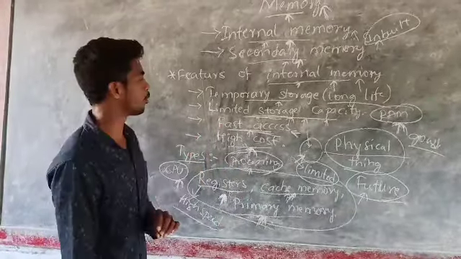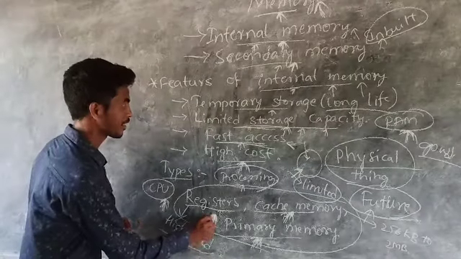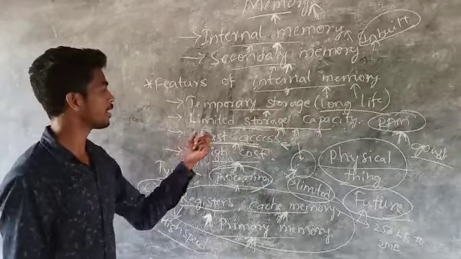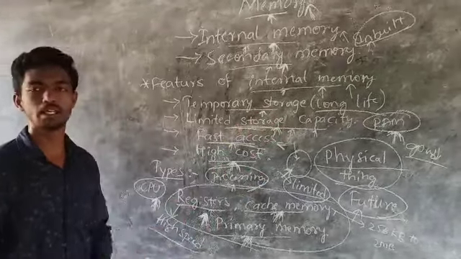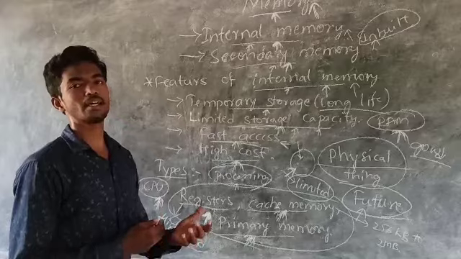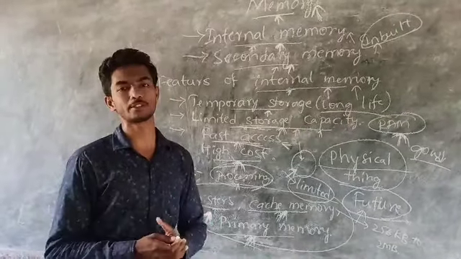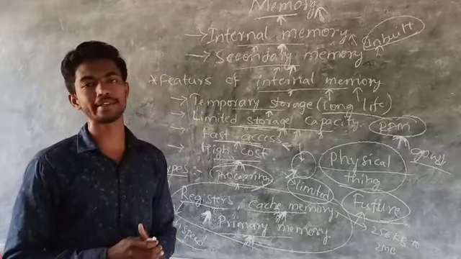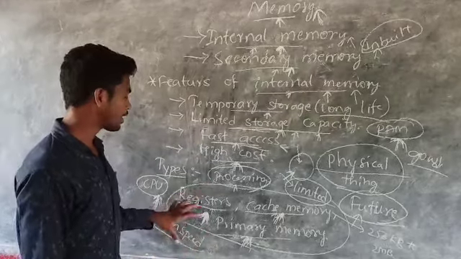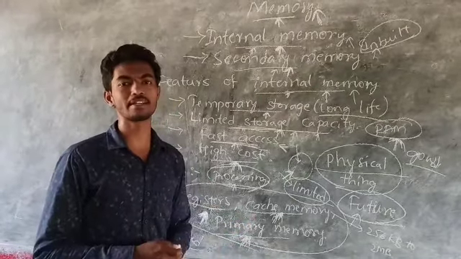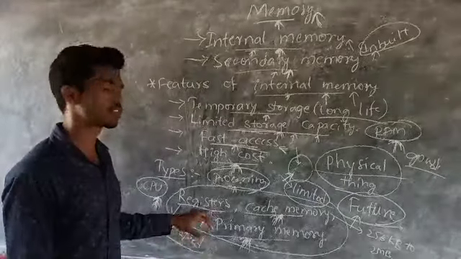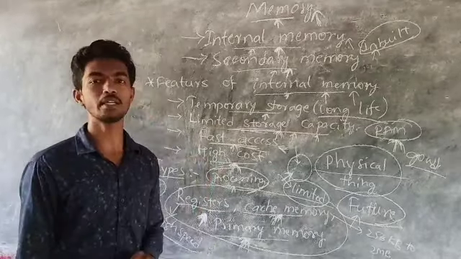Registers are high speed storage devices with limited storage capacity, and they get the data and instructions which are needed by the CPU. These registers store the data and instructions for a temporary time period.